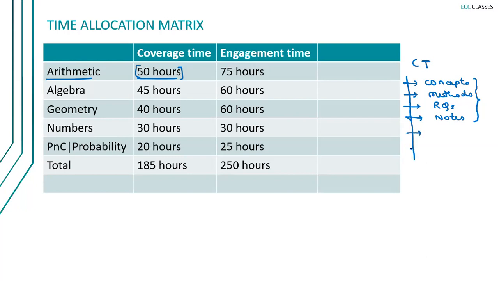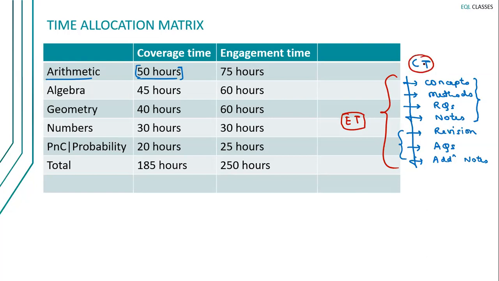Now, along with these 4 components, if you add the revision time, if you add the time used for solving assessment questions, if you add the time for making additional notes, right? If you add these 3 components, then it is what is called engagement time. So the total time taken to do all of this is called engagement time. But coverage time includes these 4 steps. I hope you are clear with the difference between coverage time and engagement time. So coverage time is a subset of engagement time, right?